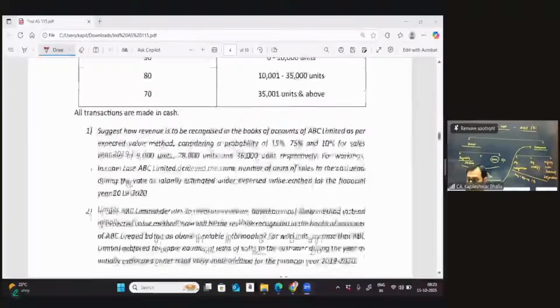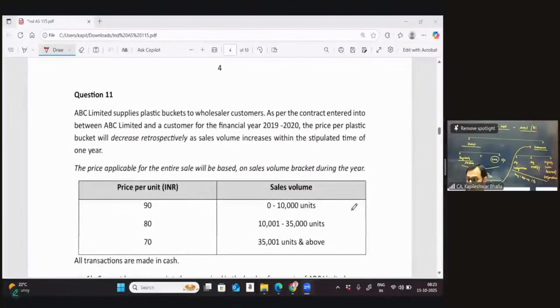It's a November 2020 examination question, came for 14 marks. Let's read this question out here. Now, very carefully, I remember, when this question came in the exams, many people gave a very short answer in the exam. It's a brilliant question indeed. It says in the question, ABC Limited supplies plastic buckets to a wholesaler customer.